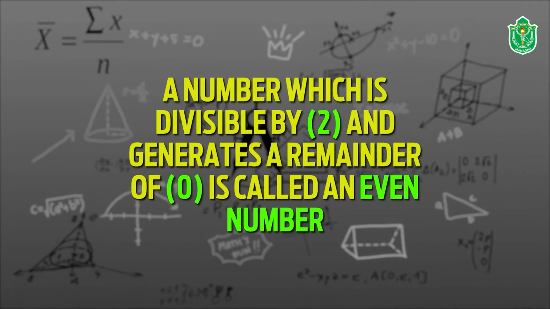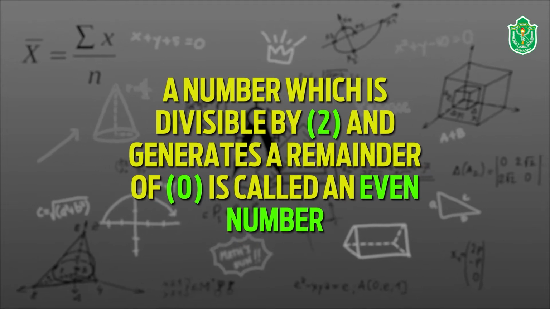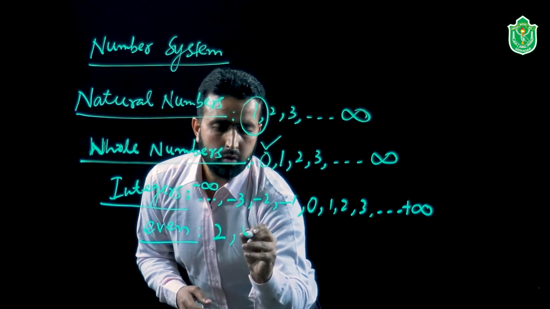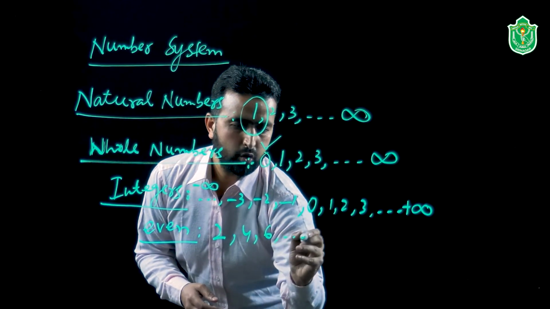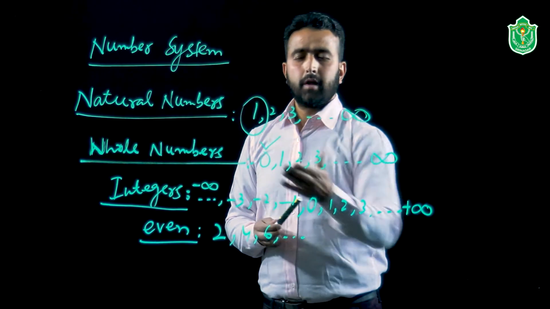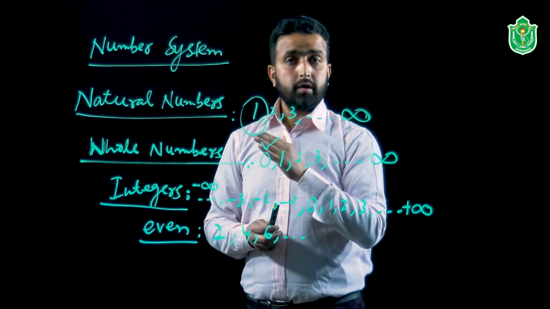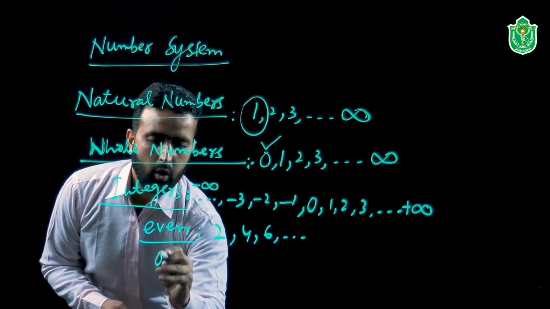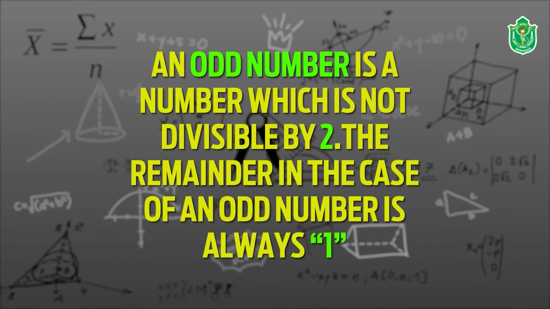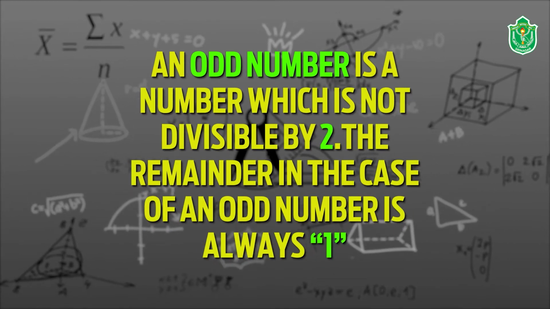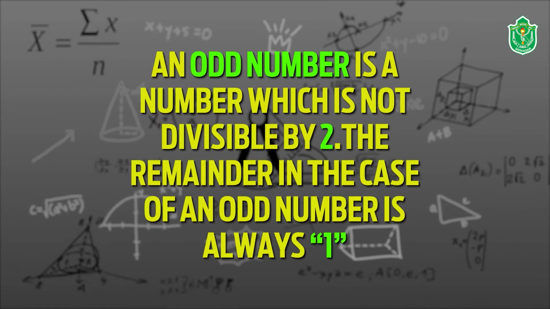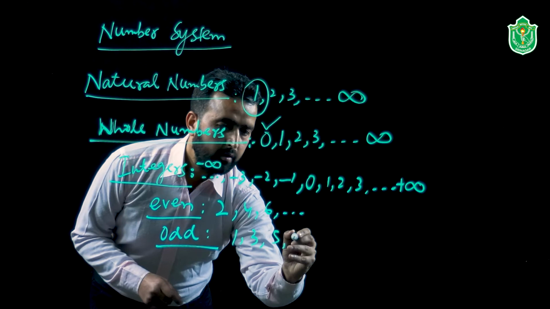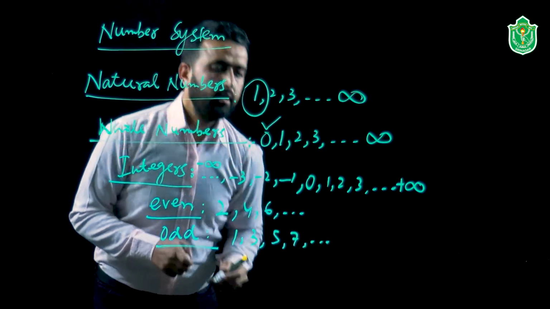So the type of numbers you may be thinking of are of this form: 2, 4, 6 and so on. Similarly, the numbers which are not completely divisible by 2, what sort of numbers do we call them? We call them odd numbers. So we use here 1, 3, 5, 7 and so on.